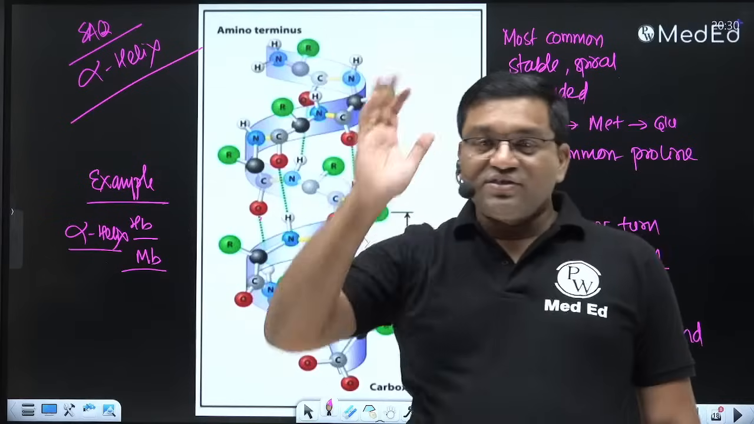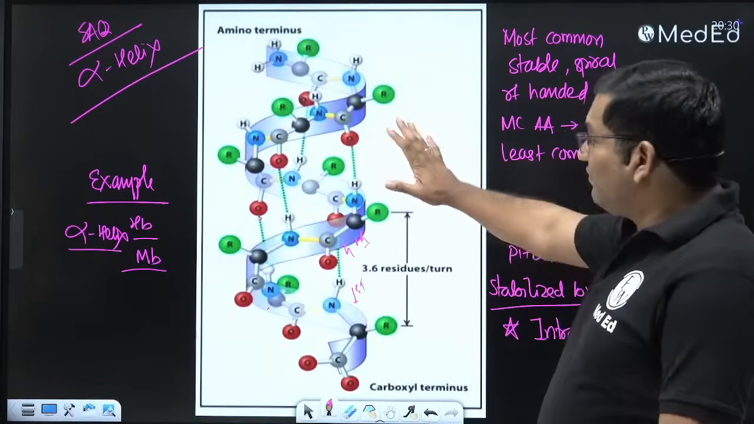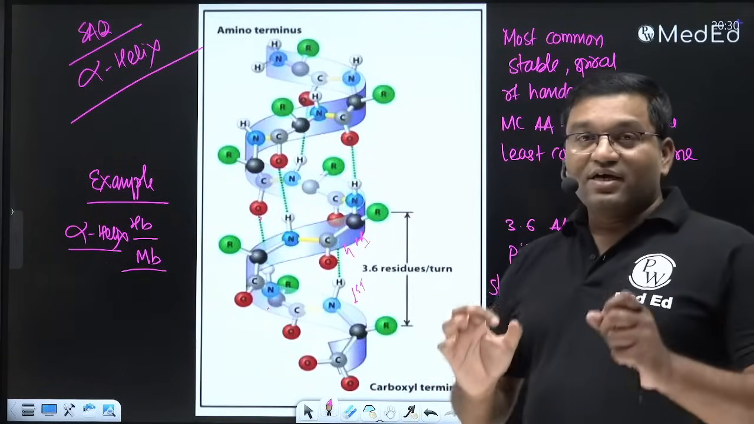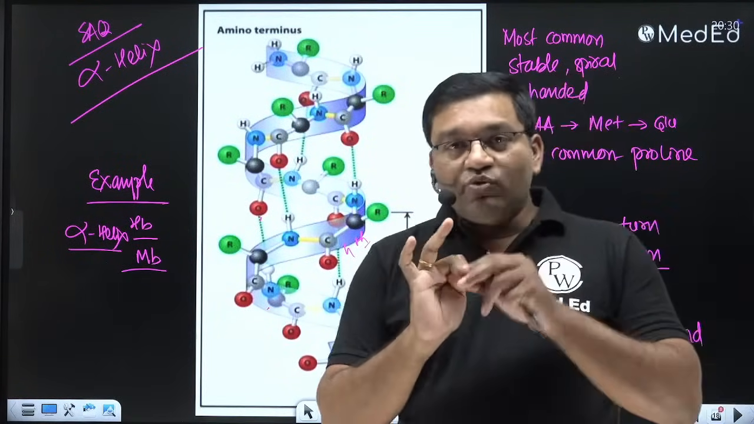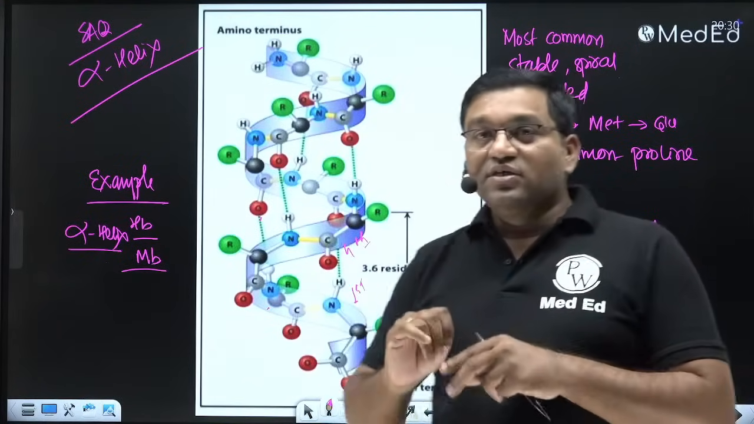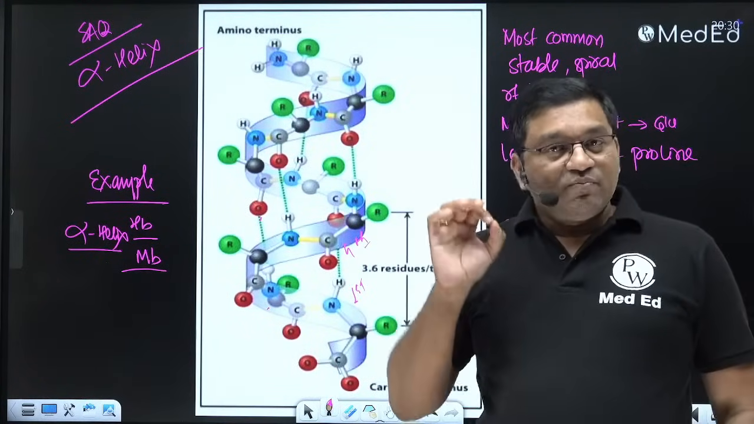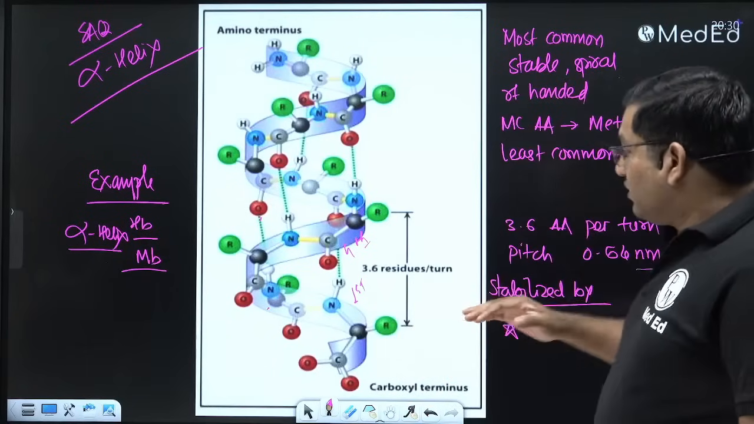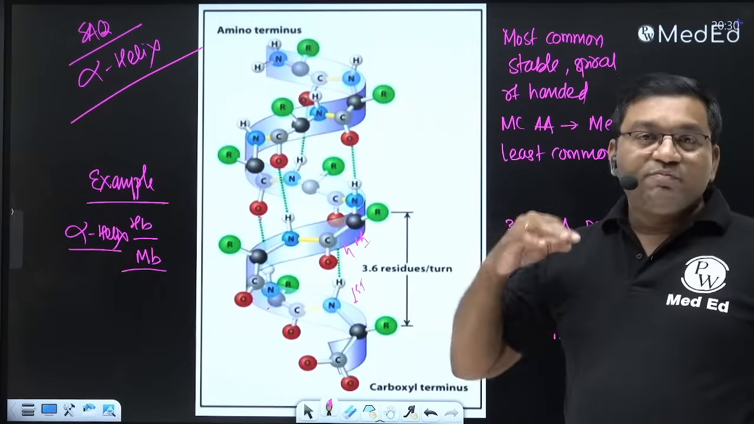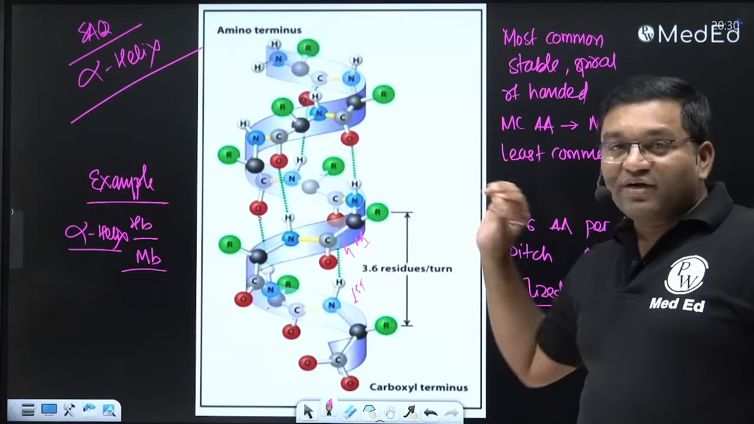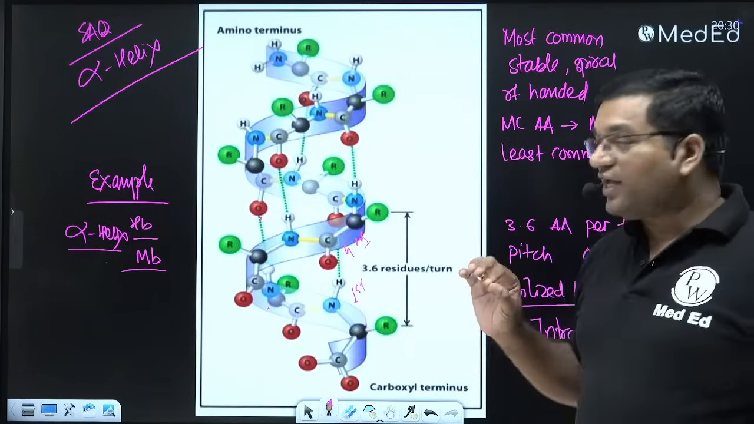So primary structure we discussed, and in secondary structure we discussed alpha helix. Right-handed, spiral, most common, stable conformation. Each turn contains 3.6 amino acids. The pitch of each turn is 0.54 nanometer. Distance between two amino acids is 0.15 nanometer.